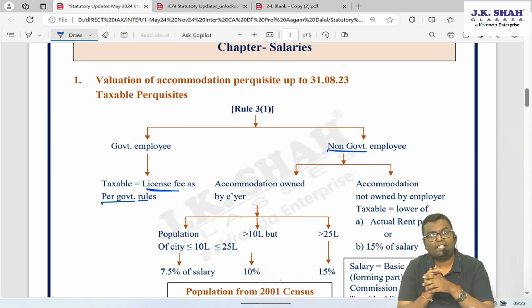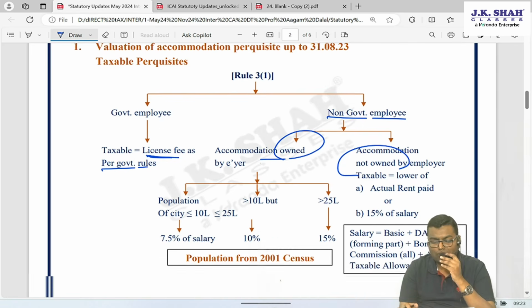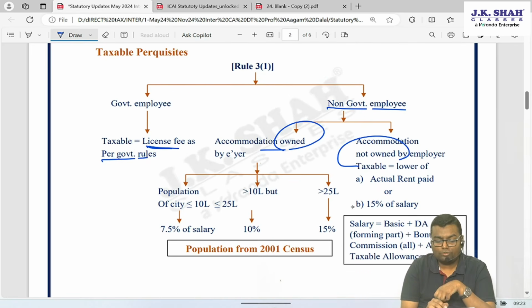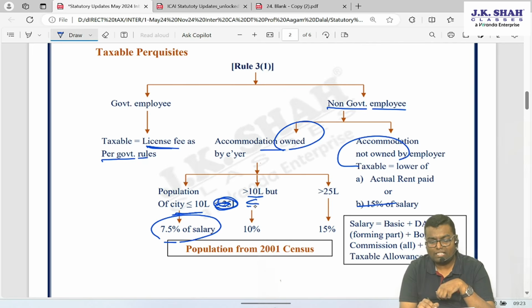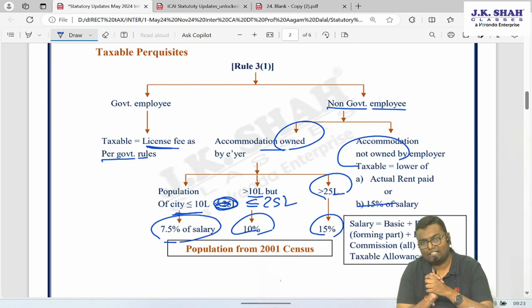If it is a non-government employee, then we have to see whether the accommodation is owned by the employer or not. If the accommodation is owned by the employer, and the population of that city is up to 10 lakh, then the value of your accommodation will be 7.5% of salary. If the population is more than 10 lakh but less than or equal to 25 lakh, then it will be 10% of the salary. If the population is more than 25 lakh, then the value of your accommodation will be 15% of your salary. Now what is the meaning of salary over here?